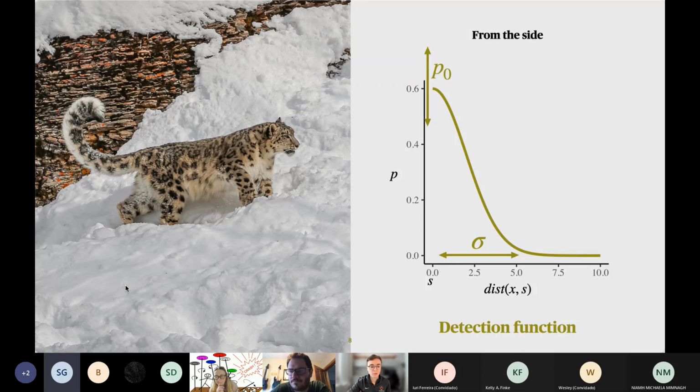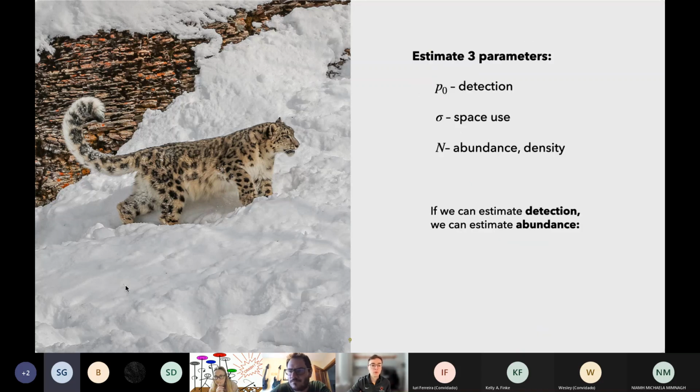So it's sort of a distance measurement related to the radius of the animal's home range. So we estimate these parameters from the data, meaning we collect our data, then we can guess which parameter values are most likely to give rise to those data. These parameters are P naught, which I have there. That describes baseline detection. Sigma describes the space use, or the spatial scale of detection. And then we also estimate density, which is really the main objective, and it's the second part of the model.